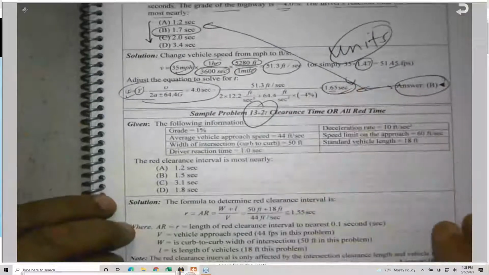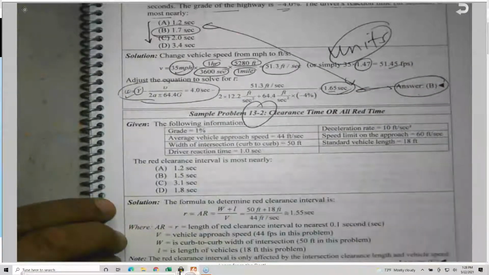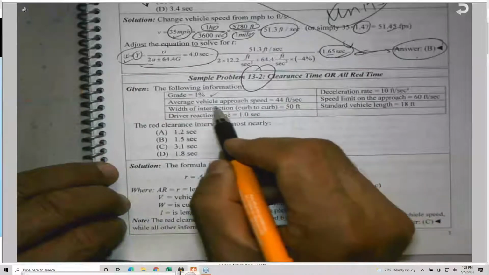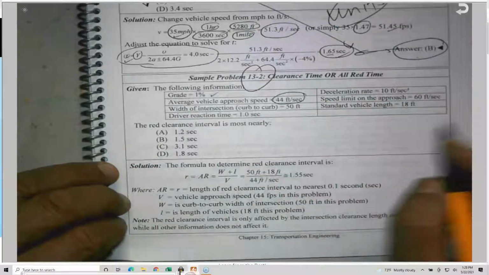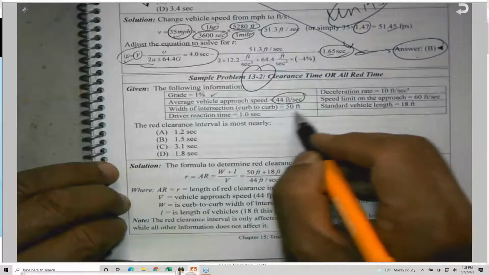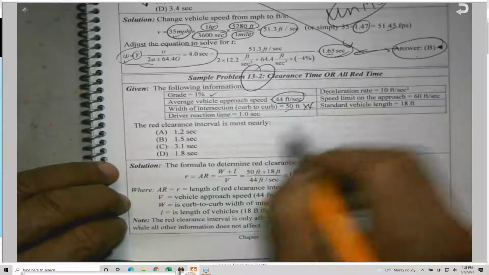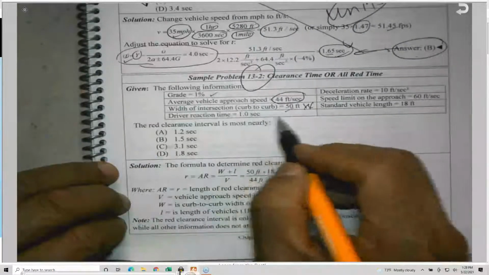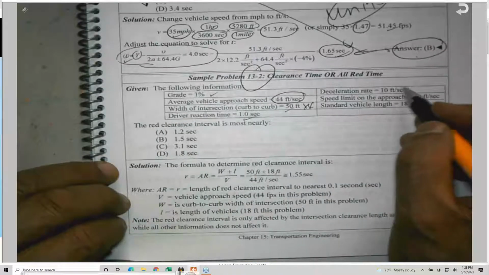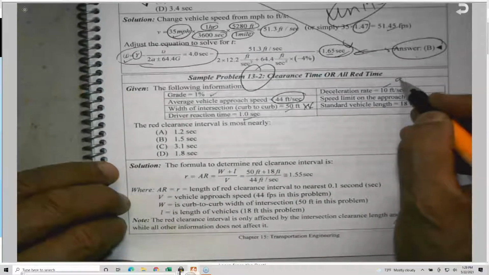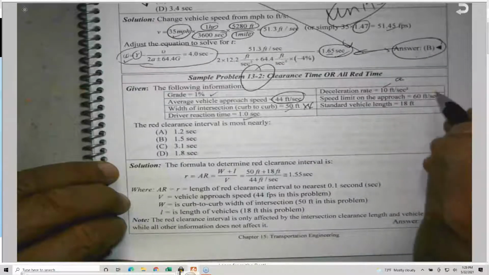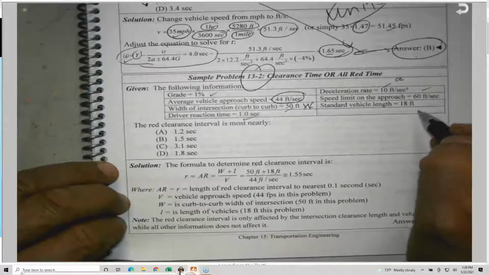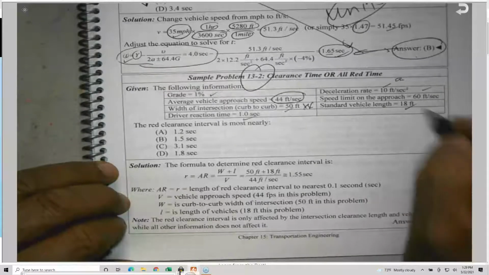Problem number 2. He said that the following information is given. The grade is given as 1%. The average vehicle approach speed is 44 feet per second, so this is ready to go. And the width of the intersection curb to curb, this is W. The driver reaction time is 1 second. The deceleration rate, which is A, is 10 feet per second squared. The speed limit on the approach is 60 feet per second. And the vehicle length is 18 feet.